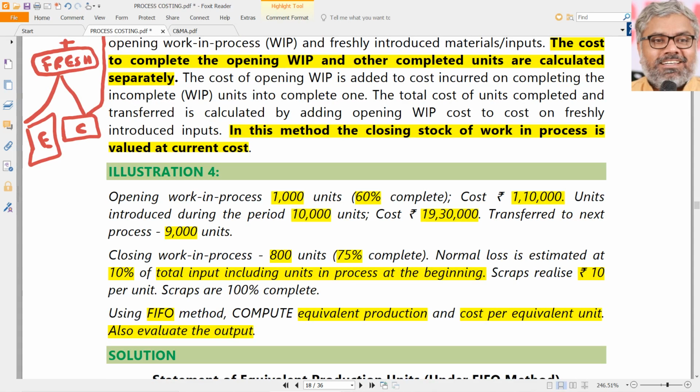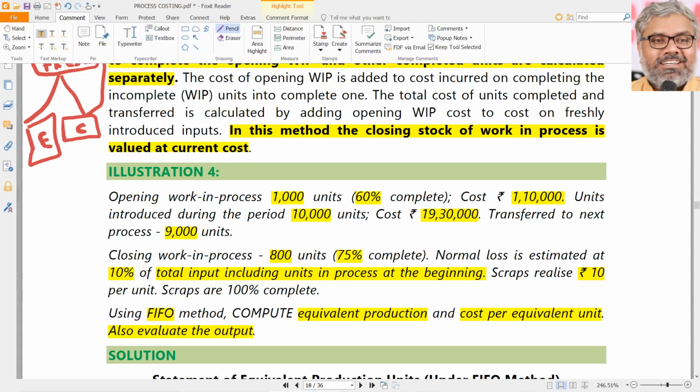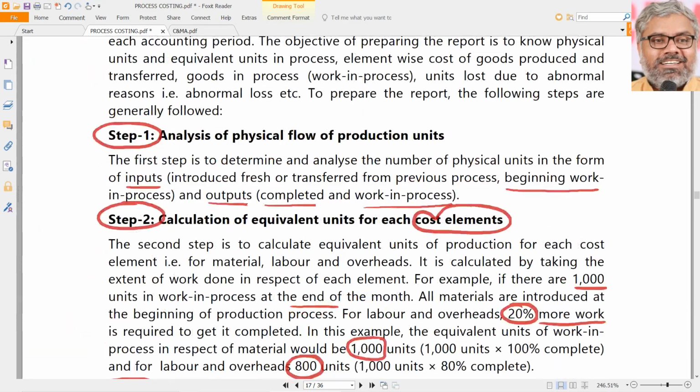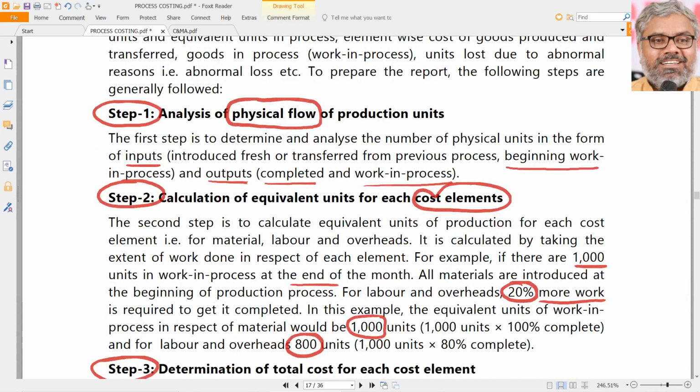But for understanding FIFO, it will be helpful to see how the equivalent units can be calculated. First and foremost, before even writing about equivalent units, I would suggest you strictly follow this step 1, though it is not given in the answer. Follow this step 1, analysis of physical flow of production units. This is given in theory, but not practically followed in the problems solved in ICAI material. But I would suggest you first do this, then only go to the second step.